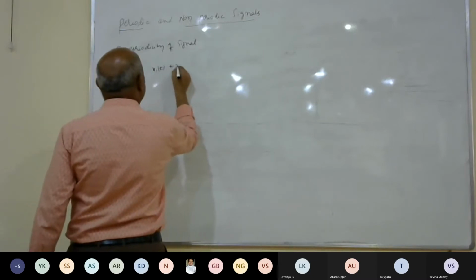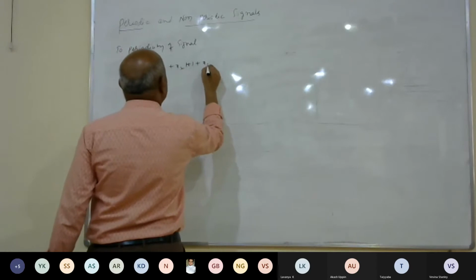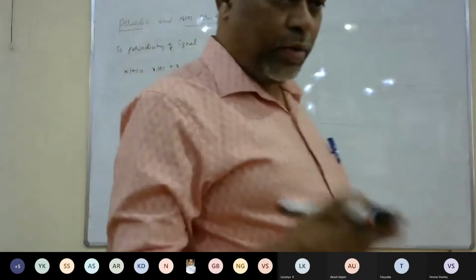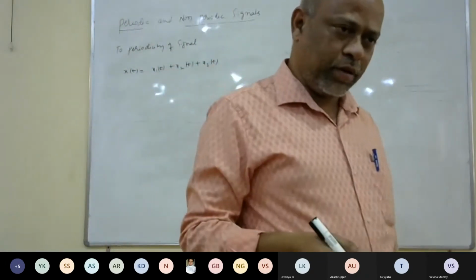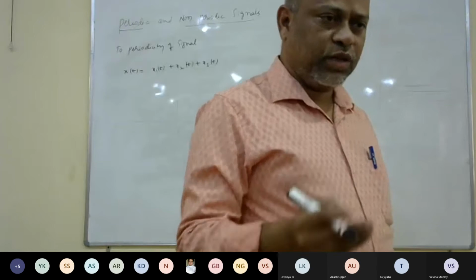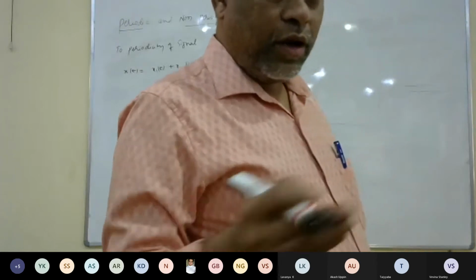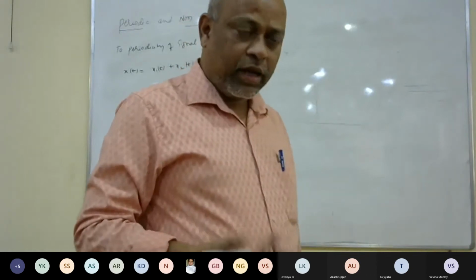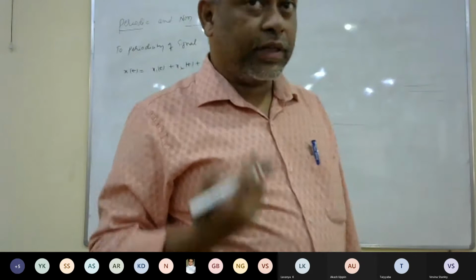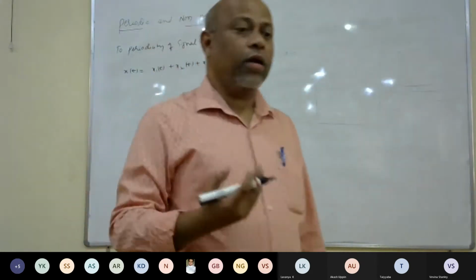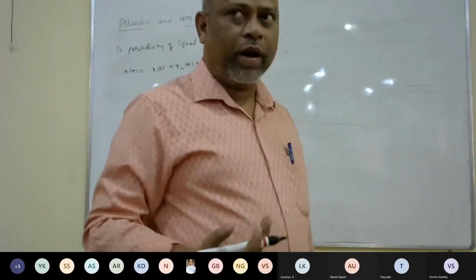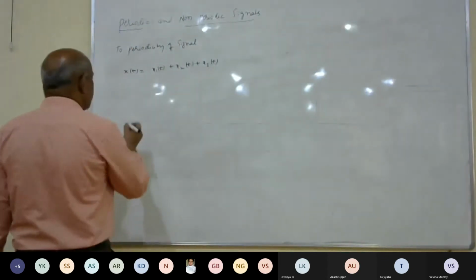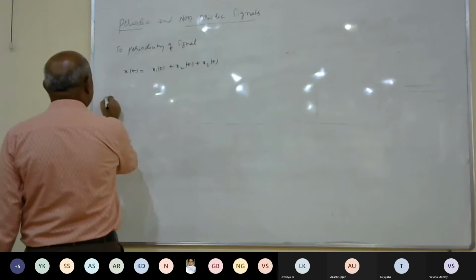Example, say x1 of t plus x2 of t plus x3 of t. Assume that I have three signals. x of t is a combination of three signals, x1, x2, and x3. In such a case, I should check whether the given x of t is periodic or non-periodic. If it is periodic, we should find its fundamental period. The procedure to find its periodicity is as follows.